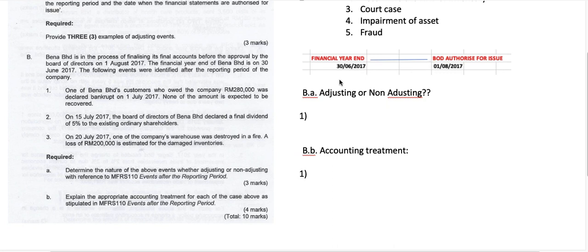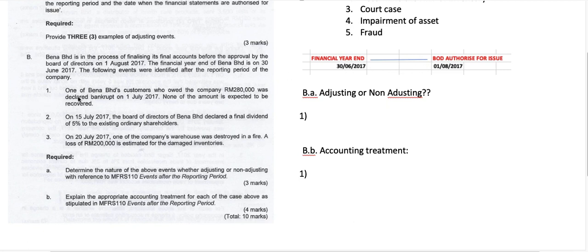If the event falls before that, meaning on the financial period, that will of course be considered a transaction for 2017. If the event occurs after the date the Board of Directors authorized for issue, then that will be considered in the next accounting period's financial statements. But the event should fall in between this gap.